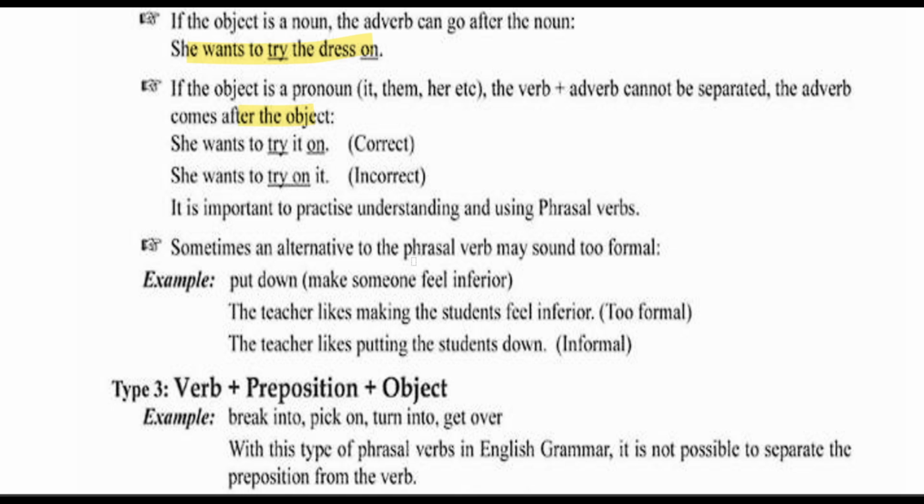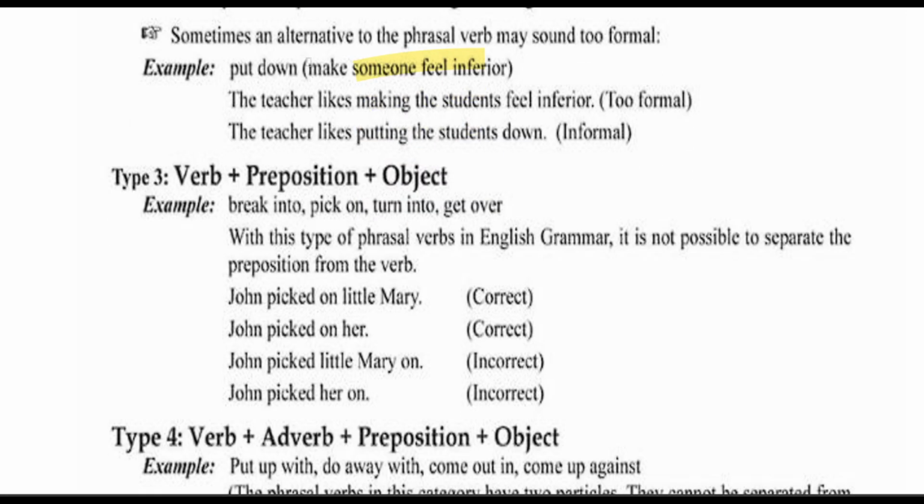There is sometimes an alternative to a phrasal verb that may sound too formal, like "put down," which means make someone feel inferior. So, the teacher likes making the students feel inferior. That feels too formal, so we use the phrasal verb: the teacher likes putting the students down. This is an informal way of saying something.